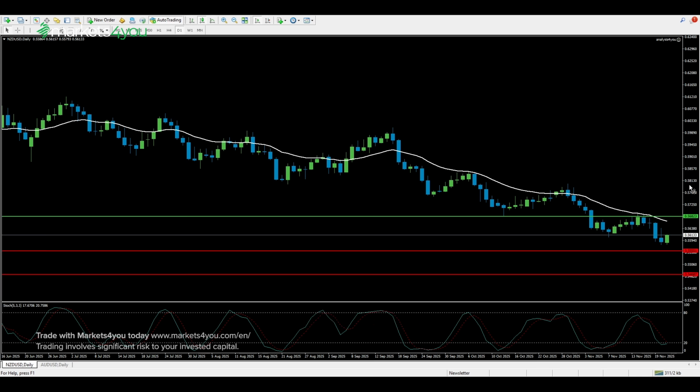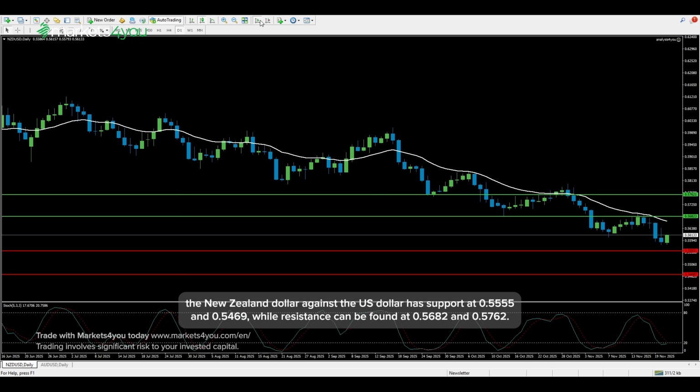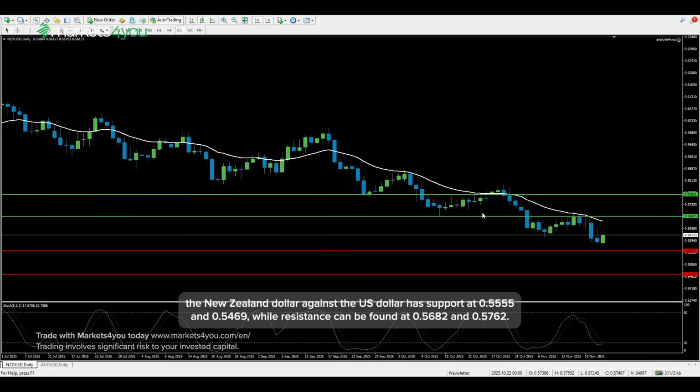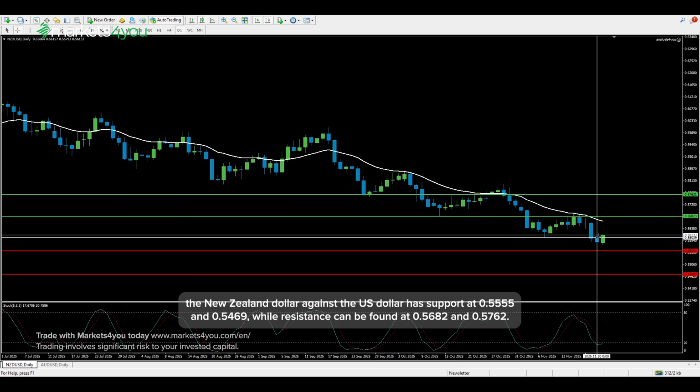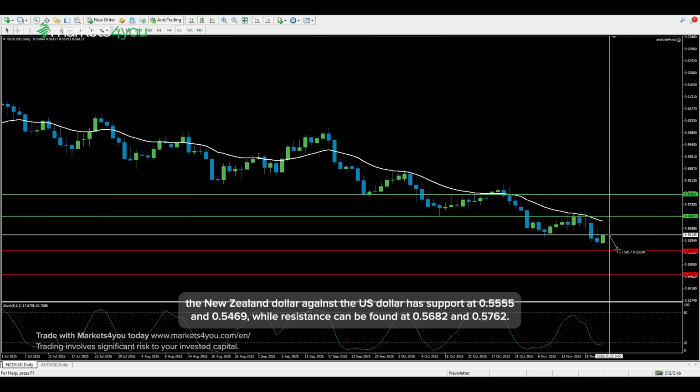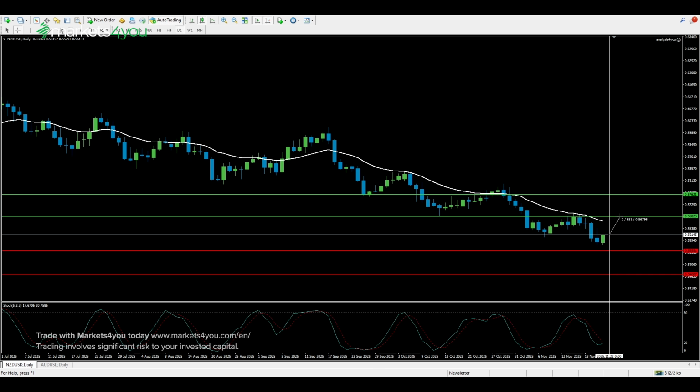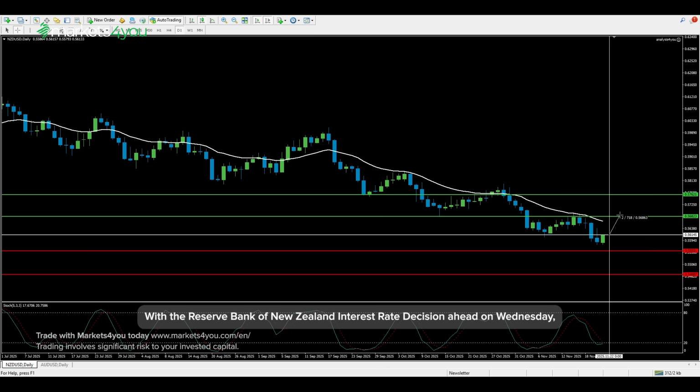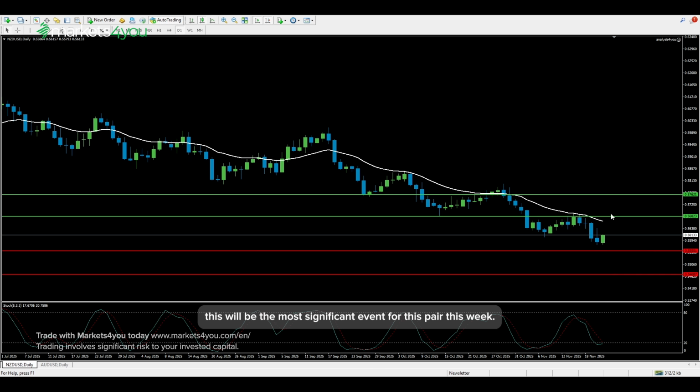Looking at important levels, the New Zealand dollar against the US dollar has support at 0.5555 and 0.5469, while resistance can be found at 0.5682 and 0.5762. With the Reserve Bank of New Zealand interest rate decision ahead on Wednesday, this will be the most significant event for this pair this week.